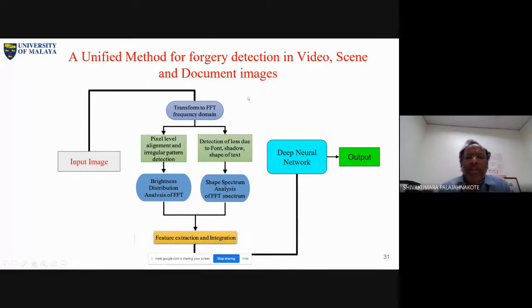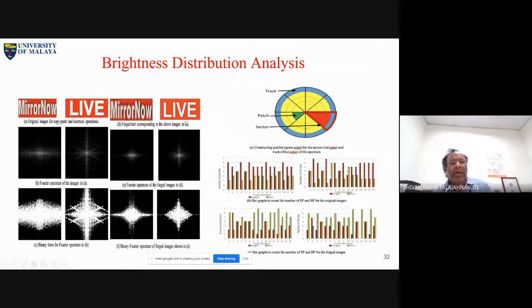Again, we started thinking in FFT, how we can explore FFT information here. So that is the whole approach here. Now, this is the interesting part. What is the observation here? Look at this original image. Original images of a copy paste and insertion operation. These two are actually forged.